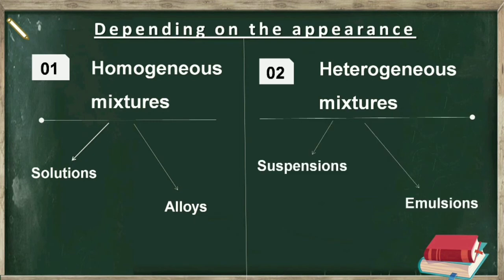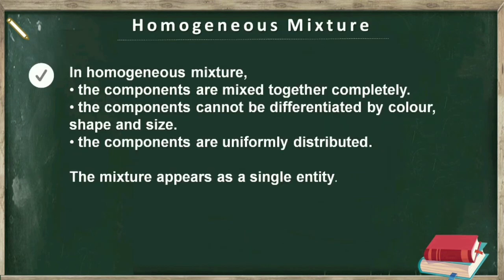Now let's study about these types of mixtures. Firstly, we have homogeneous mixture. A homogeneous mixture is a mixture in which the components are uniformly distributed or the components are mixed together completely. In a homogeneous mixture, we cannot differentiate the components by color, shape, or size. The mixture appears as one single entity.